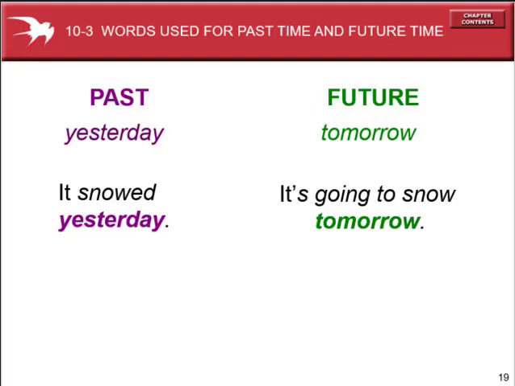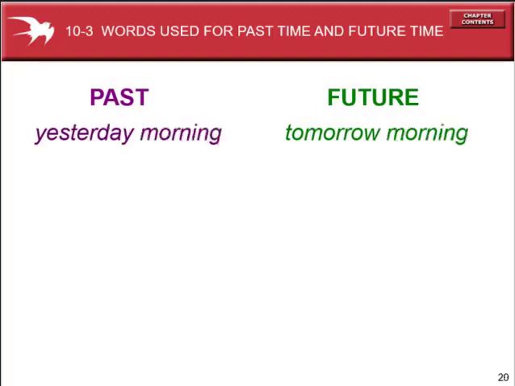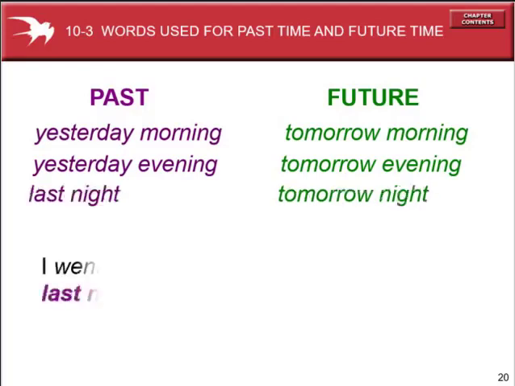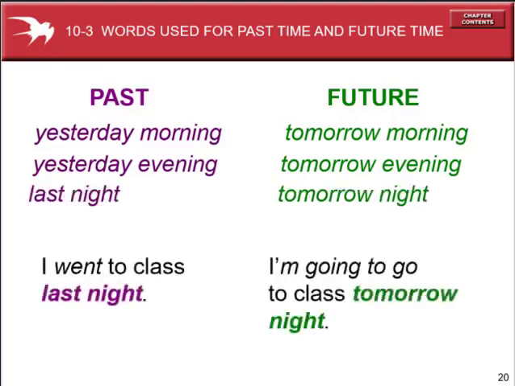Last night started, and it's going to snow tomorrow. When you see started in a sentence, it indicates the past tense, and tomorrow indicates the future time. Last morning and tomorrow morning. Last evening and tomorrow evening. Last evening indicates the past tense, and tomorrow evening indicates the future time. And last night and tomorrow night.